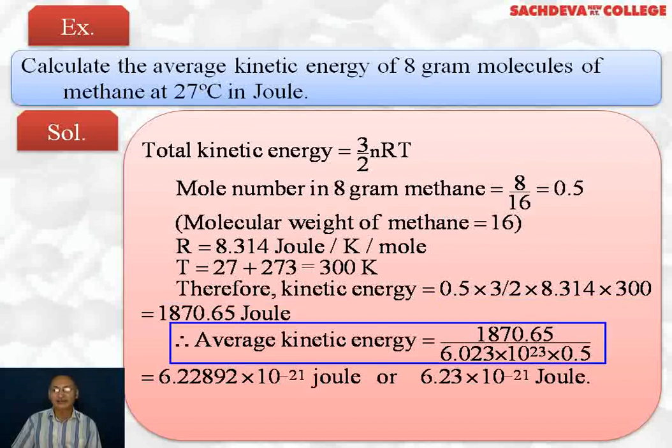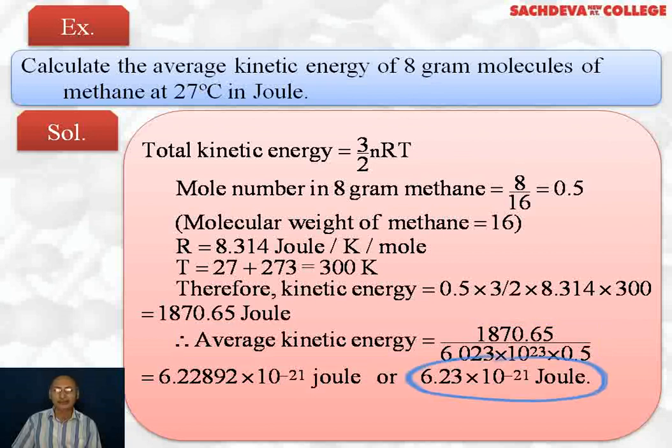Average kinetic energy we will get by dividing by the number of moles and Avogadro's number. So 1870.65 divided by Avogadro's number into 0.5. The answer comes out to be 6.23 into 10 power minus 21 joules.